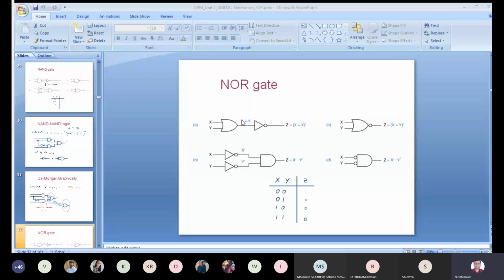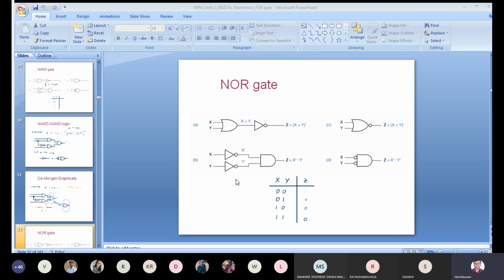So x plus y, x OR y, and its bar. So x plus y in brackets, and whole bar, this dash indicates bar. Okay, so that is a NOR operation, and the symbol is like this. This is x plus y whole bar, NOR operation, logical NOR.